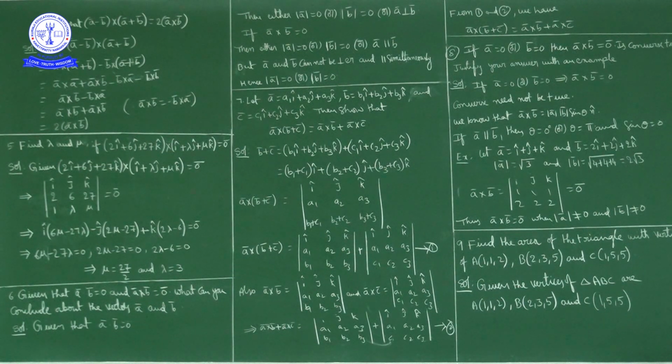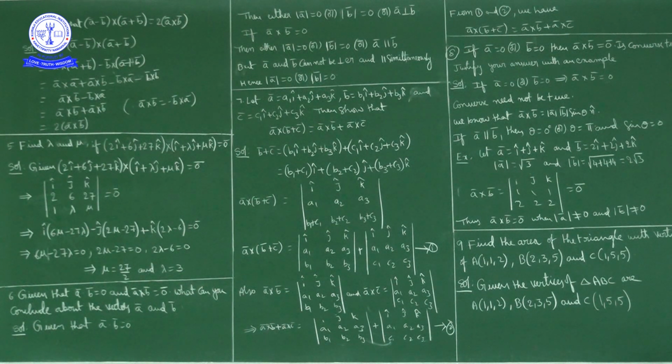The possibilities are either magnitude of a bar 0, or magnitude of b bar 0, or sin theta is 0. Sin theta 0 means theta has to be either 0 degrees or pi. Either theta is pi or 0 means a bar and b bar are parallel. In either case, a bar is parallel to b bar. So for a bar cross b bar equal to 0, the possibilities are either magnitude of a bar 0, or magnitude of b bar 0, or a bar is parallel to b bar.